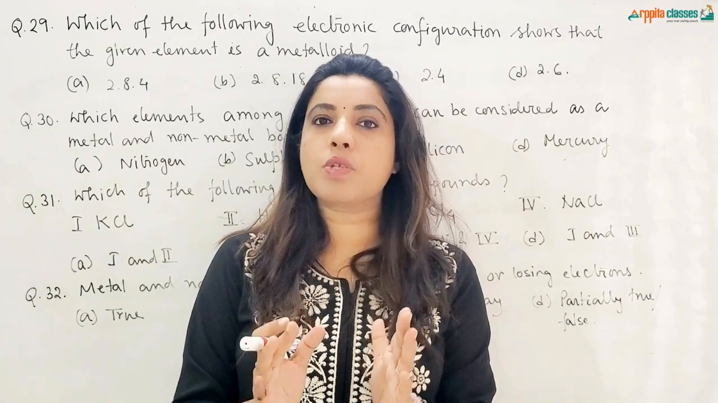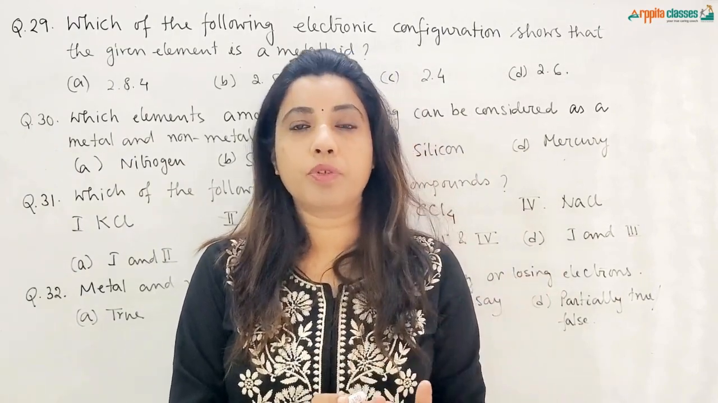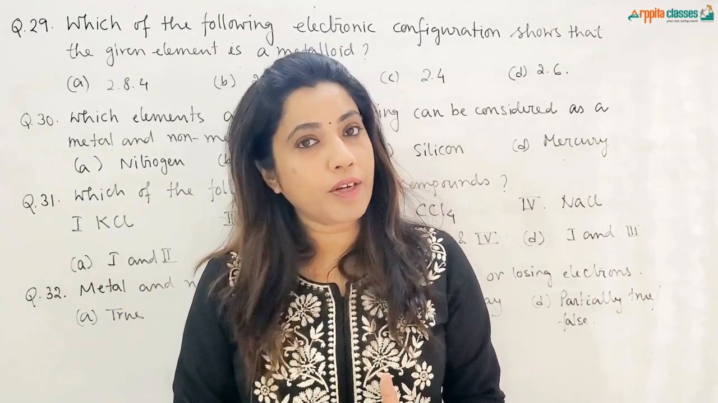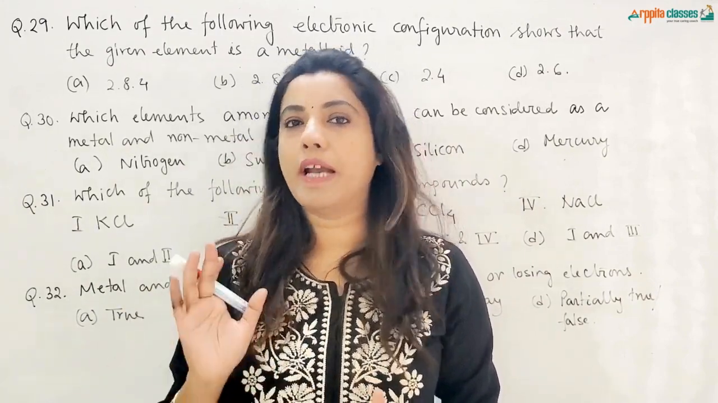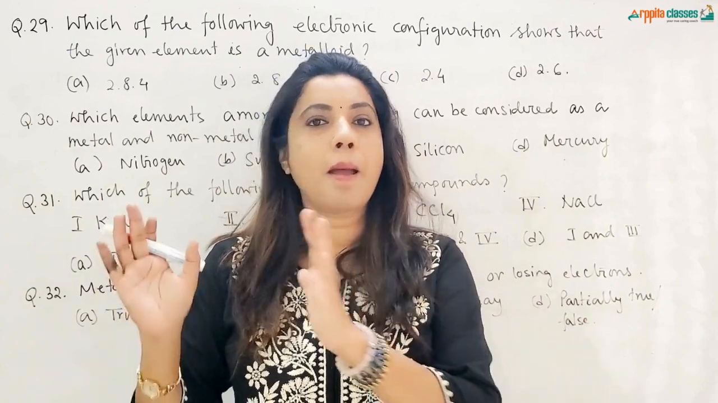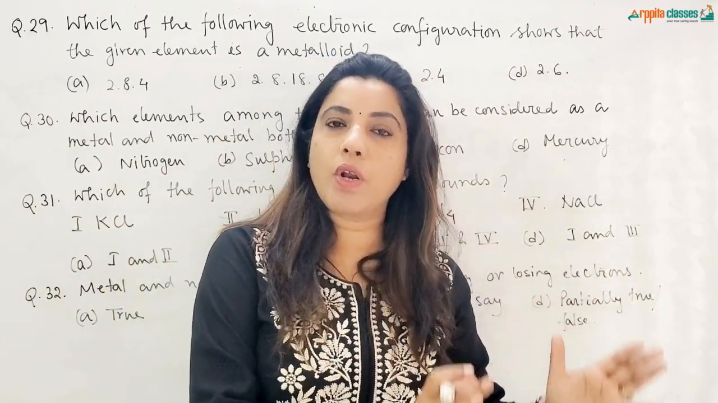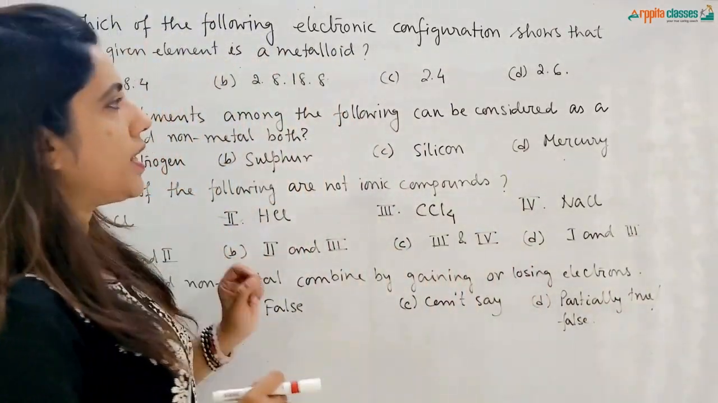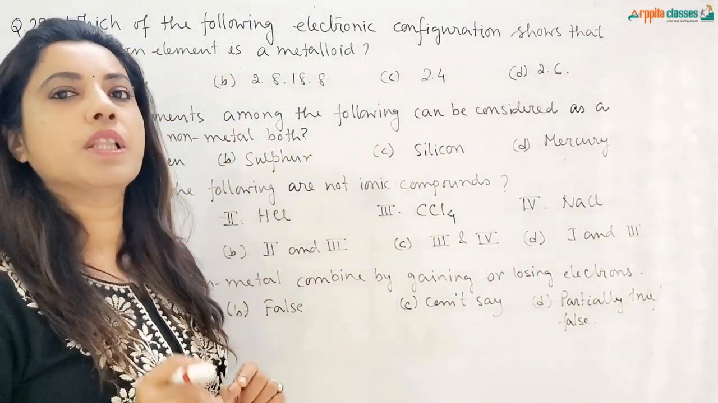So elements which have 4 electrons in their outermost shell might be a metalloid, and the elements which have 8 electrons in their outermost shell are noble gases. So there are 4 types of elements: metals, metalloids, non-metals and noble gases. So metalloids must have 4 electrons in their outermost shell.